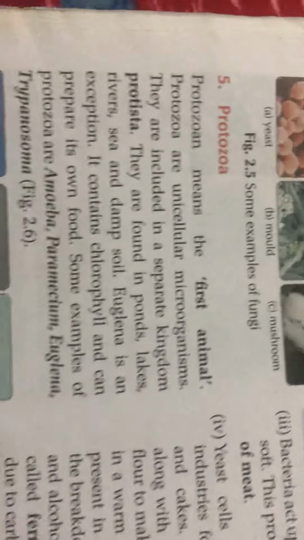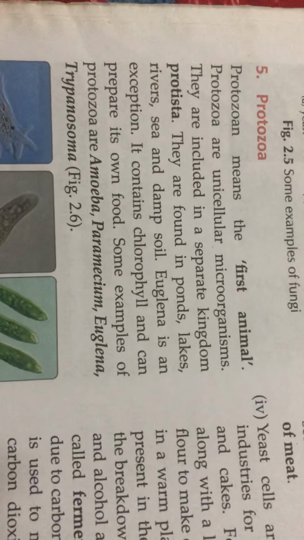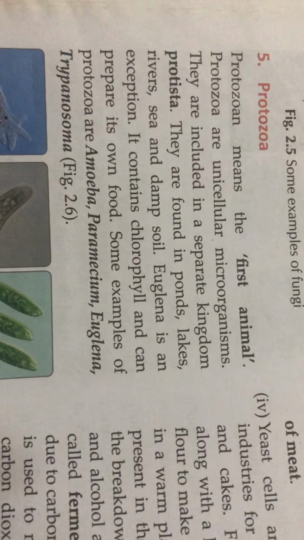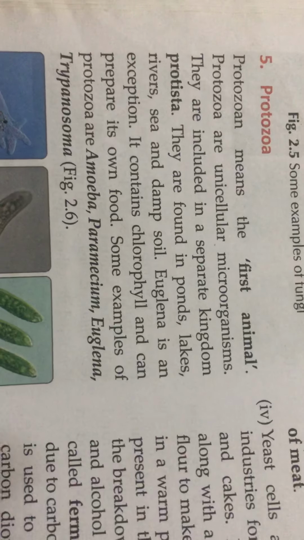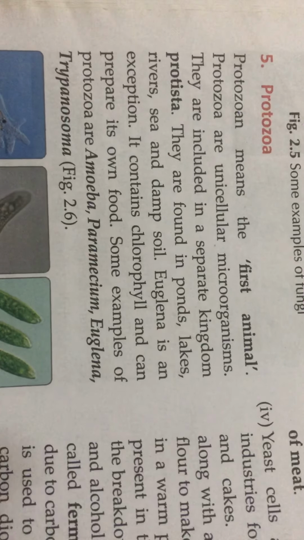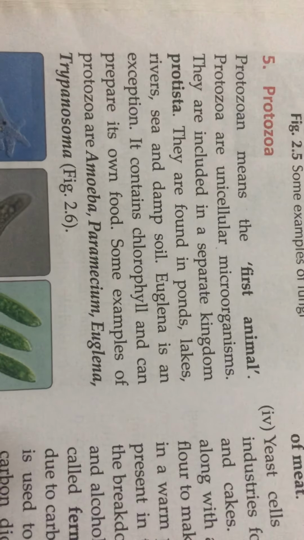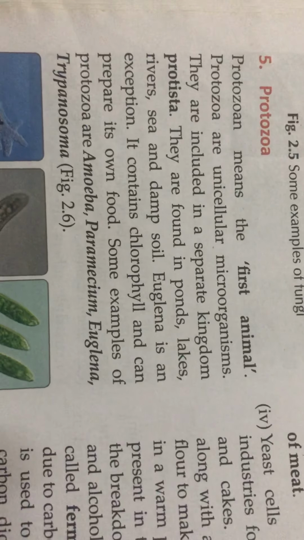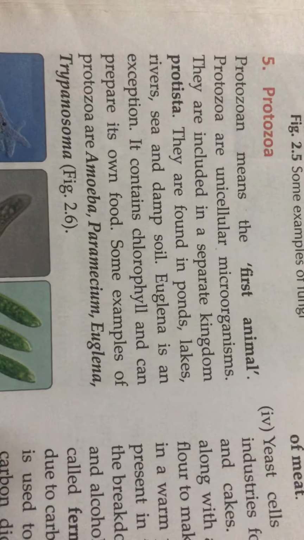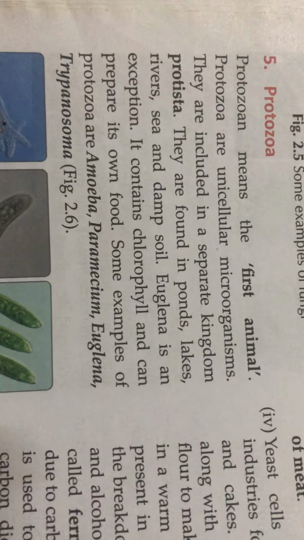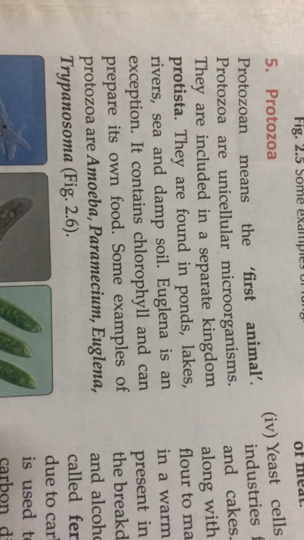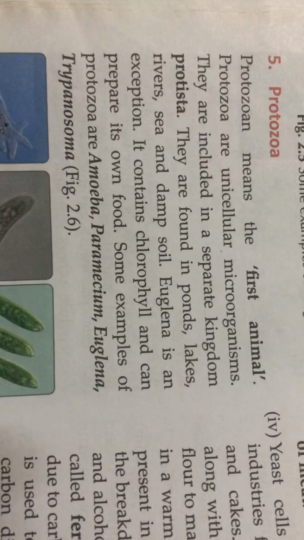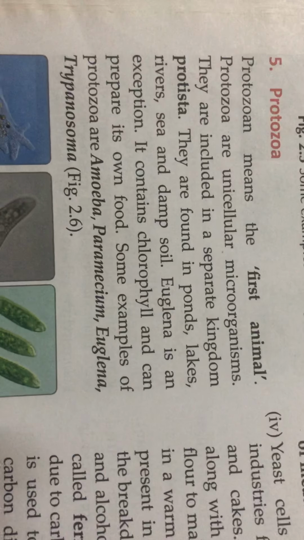Next is protozoa. Protozoan means first animal. Protozoa are unicellular microorganisms. The protozoa are single cell microorganisms. They are included in a separate kingdom, protozoa.